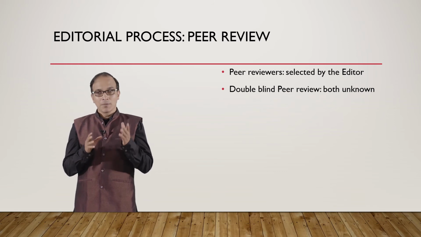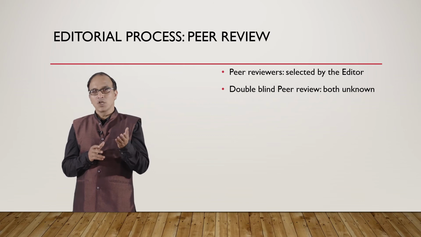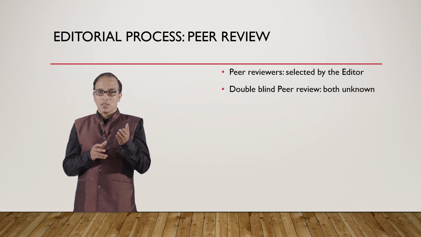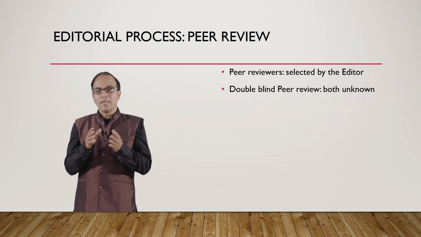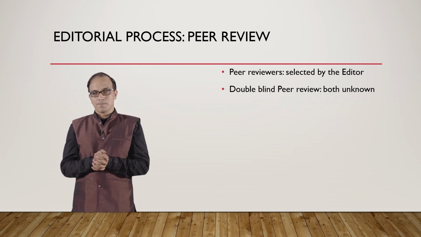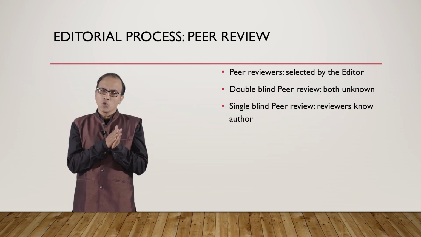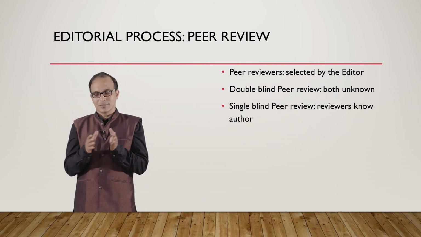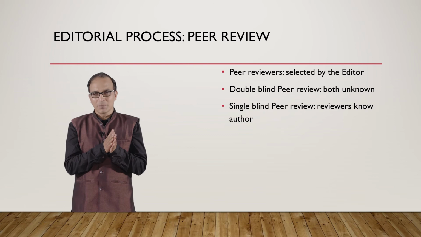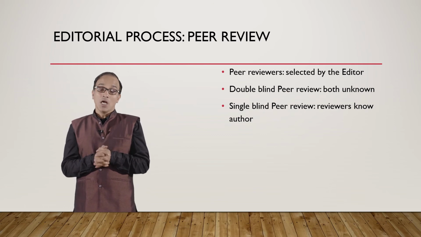Double blind, you know? Double blind means neither the author nor the peer reviewer knows the names of each other. And single blind peer reviewing means the peer reviewer knows who the authors are. Most of the time, single blind peer reviewing is done.